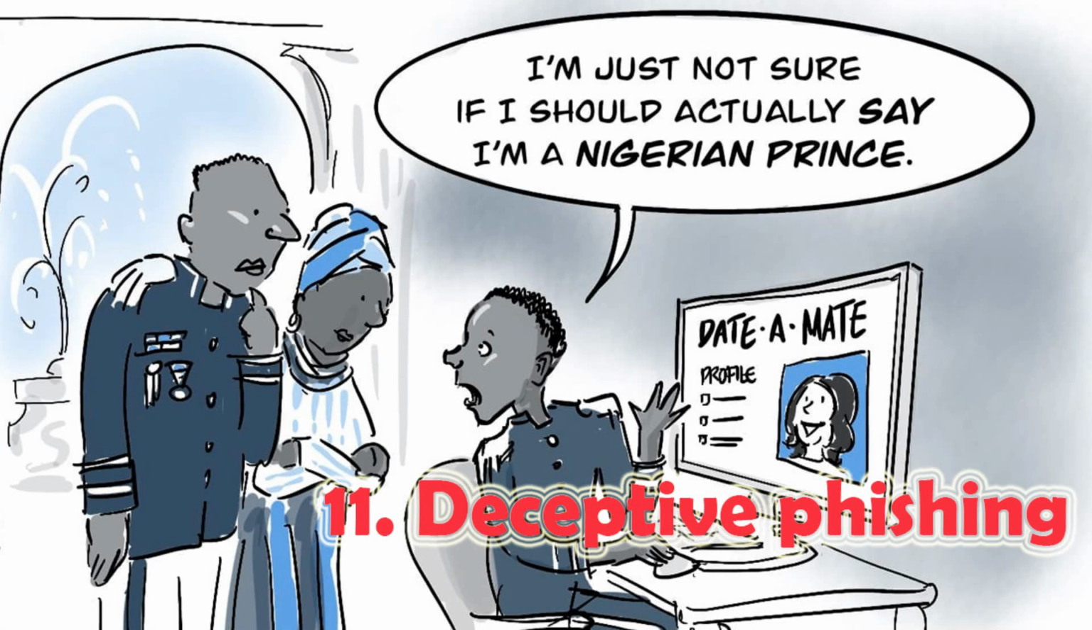11. Deceptive phishing. Deceptive phishers use deceptive technology to pretend they are with a real company to inform the targets they are already experiencing a cyber attack. The users then click on a malicious link, infecting their computer.